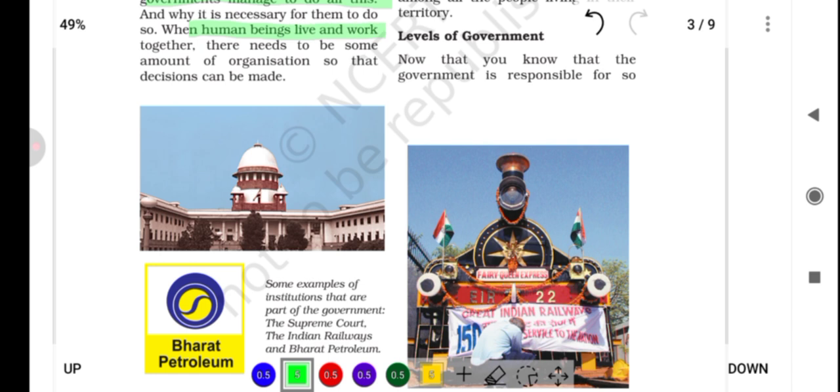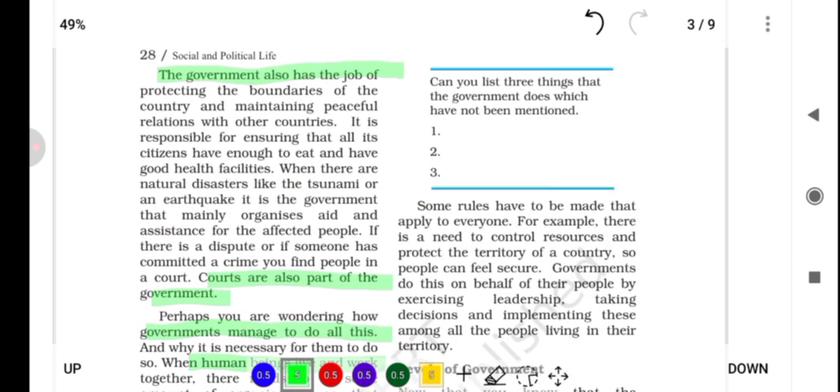When human beings live and work together, there needs to be some amount of organization so that decisions can be made. Here on the left side is a picture of the Supreme Court, a train of Indian Railways, and the symbol of Bharat Petroleum. These are some examples of institutions that are part of the government. If you want, you can do this small activity: can you list 3 things about the government which have not been mentioned here?